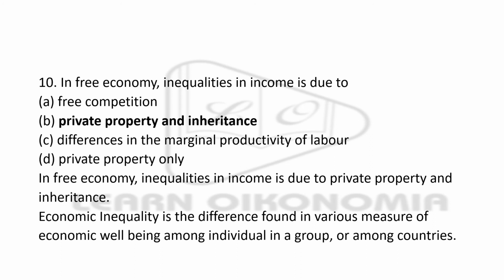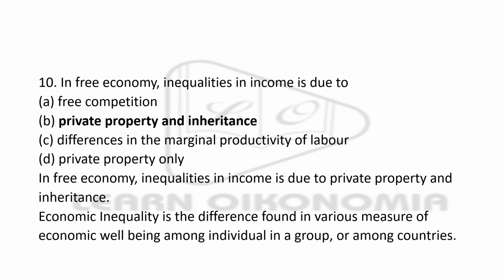Next, in a free economy, inequalities in income is due to dash. Free competition, private property and inheritance, differences in marginal productivity of labor, and private property only. Here, the right answer is option B, private property and inheritance.